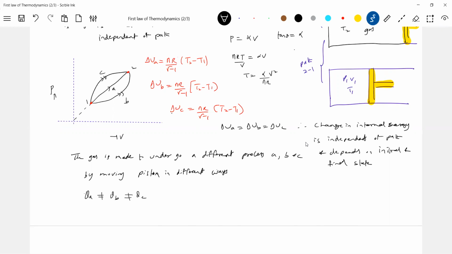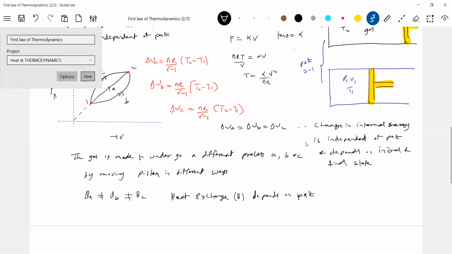So shall we say the heat exchange depends on path? Will you agree? Heat exchange means Q. Heat exchange Q depends on path. Like this, we have an idea of Q and delta U.